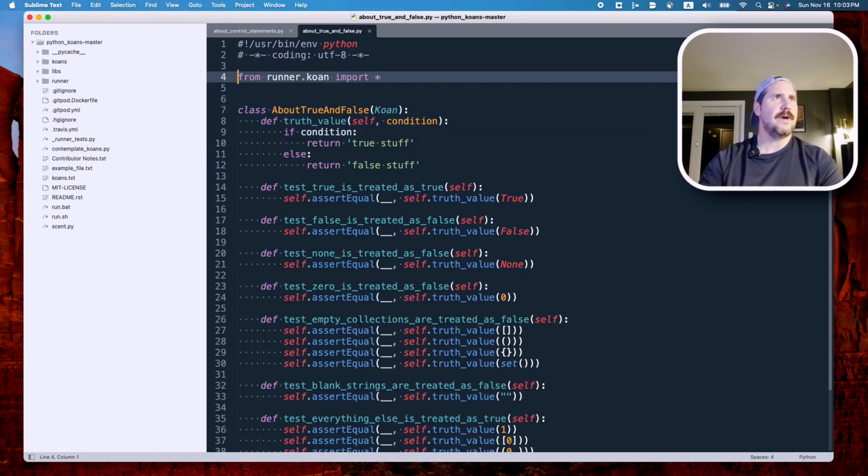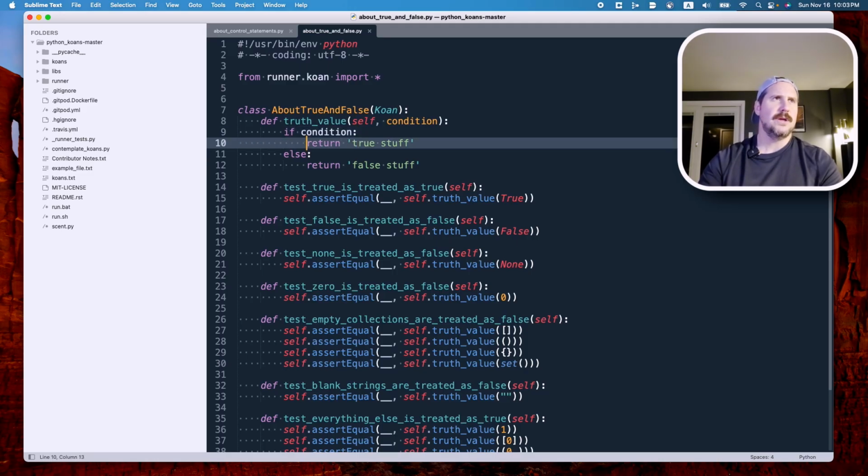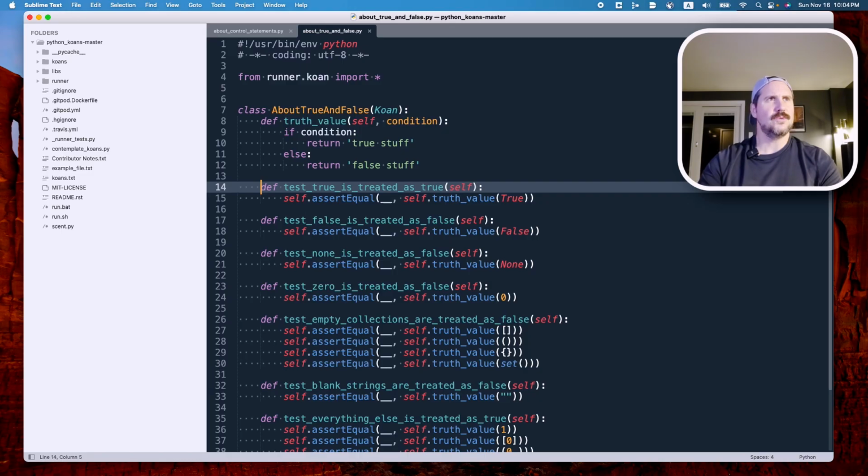So we are in a new file, a new Koan with a class about true and false. We've got a method here, truth value, that looks like it takes some condition. And if that condition is truthy, return the string true stuff. Otherwise, return false stuff. Okay, so here we are on line 14. We've got a test. Test true is treated as true.